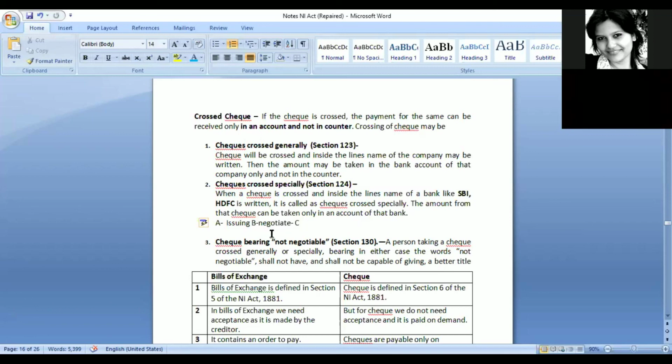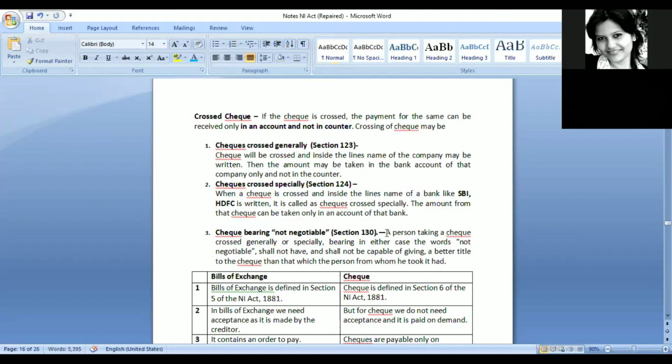So this would be applicable basically in check bounce and other cases. If the check is not cleared, C cannot file a case against me, but has to file a case against B only. Why? Because I am anyways not entitled to pay money to either of them. So if C is entitled to get money from B, he has to file the case against B only. He cannot file a case against me that this particular check has not been cleared. So this is why not negotiable is used. It does not mean that it cannot be transferred. It still can be transferred, but the person would not have a better title than the one to whom I have issued it.